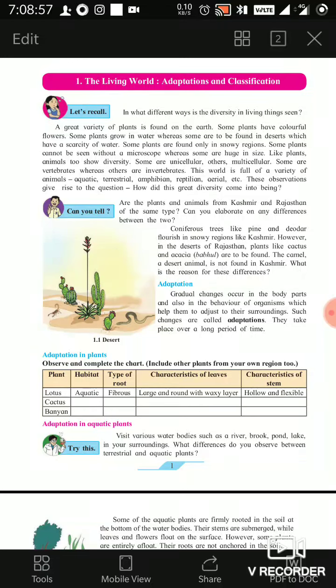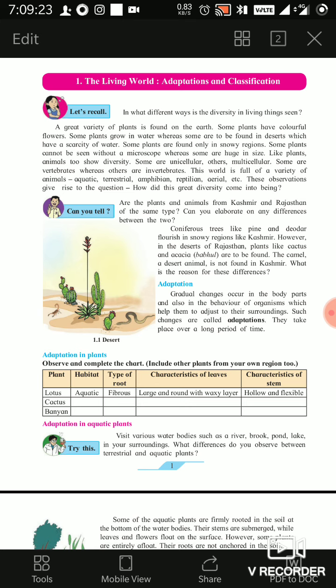Hello students, today we are going to start with our first chapter, that is the living world, adaptations and classification. In this chapter we have to study what adaptation is and how, on the basis of adaptation, animals and plants are classified according to the regions, their characteristics and their needs. First we have to study what diversity is.